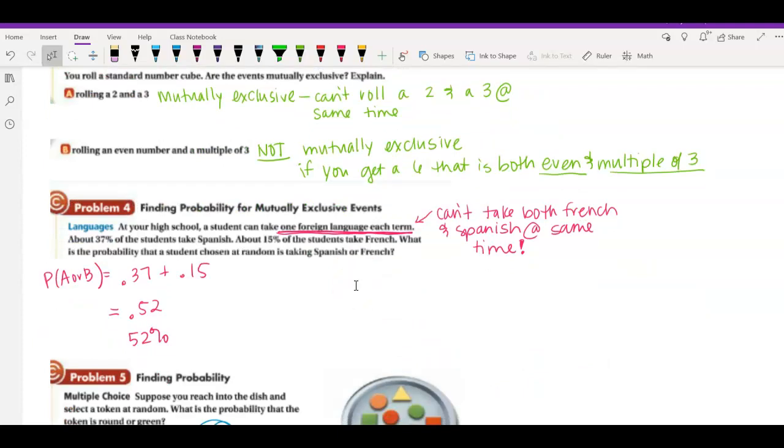All right, so here we go, probability of mutually exclusive events. So if we look at this particular problem, it says very strictly at the very beginning of the problem, you can only take one foreign language each term. That means you cannot take French and Spanish at the same time. That's what makes this mutually exclusive. That cannot happen at the same time. So they gave us our 2 probabilities. We're going to add them together because we are taking Spanish or French and they're mutually exclusive. So we're just going to add those 2 probabilities together.